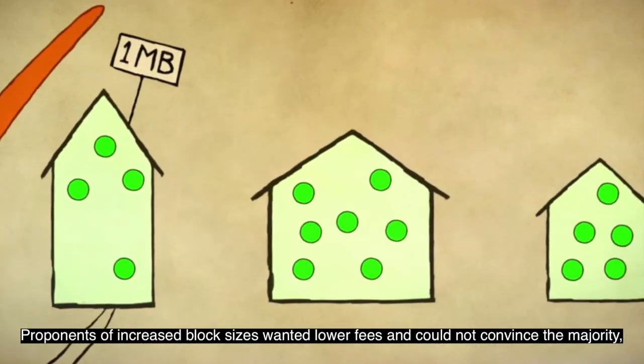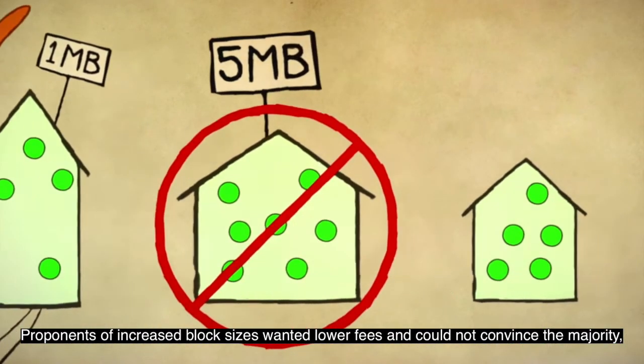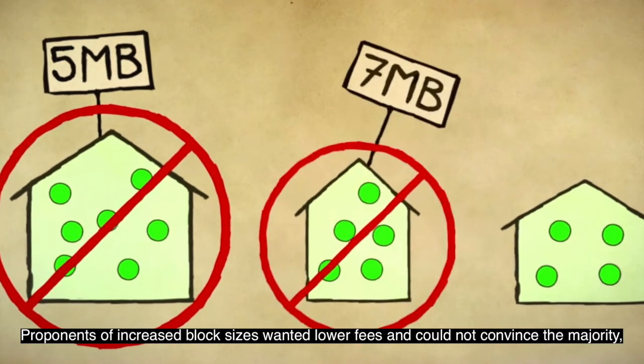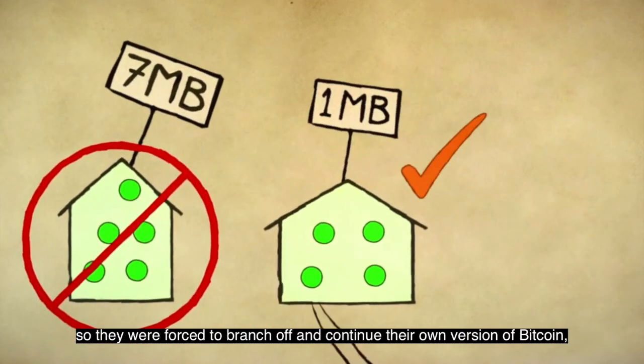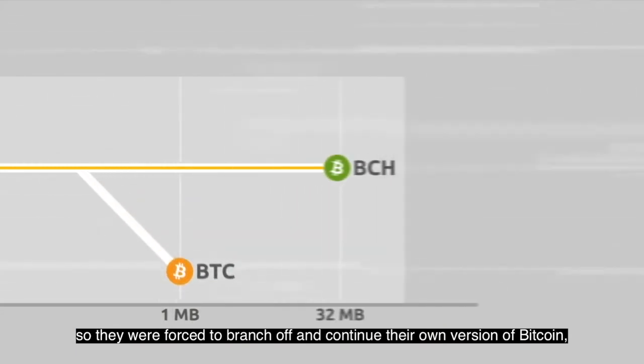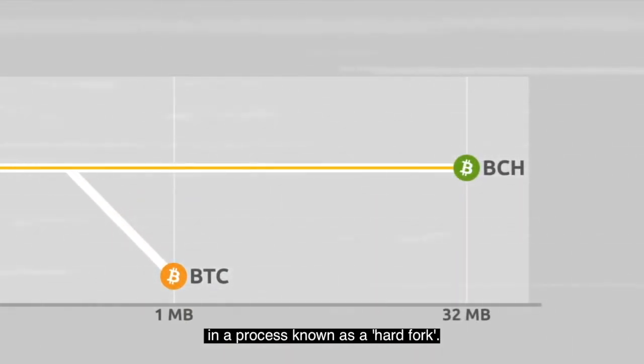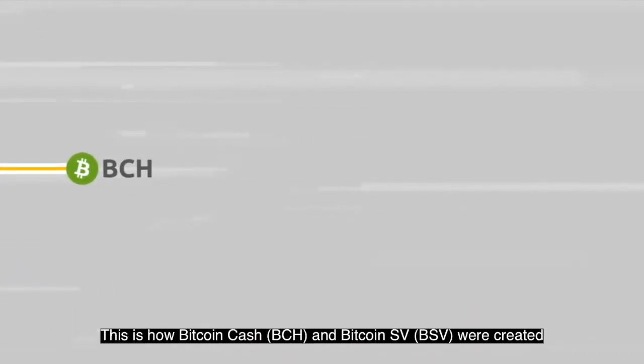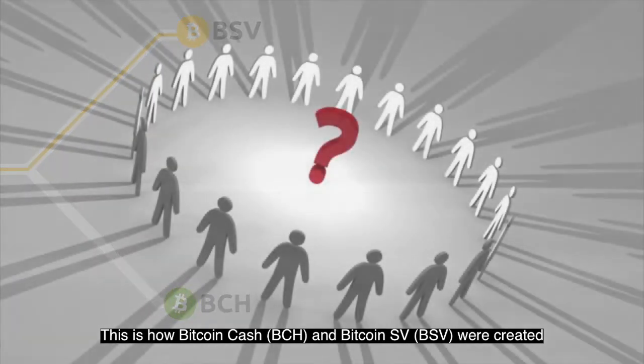Proponents of increased block sizes wanted lower fees and could not convince the majority, so they were forced to branch off and continue their own version of Bitcoin in a process known as a hard fork. This is how Bitcoin Cash and Bitcoin SV were created.